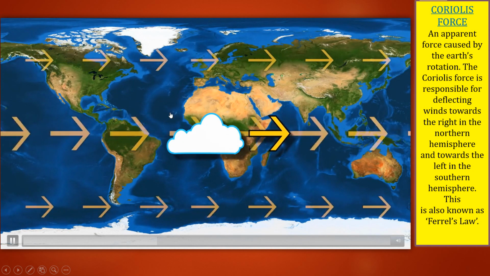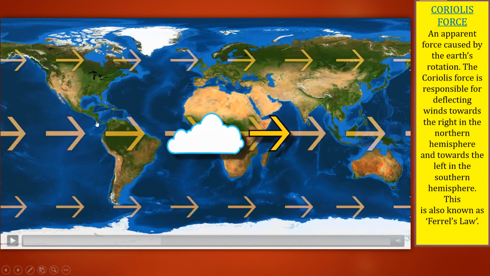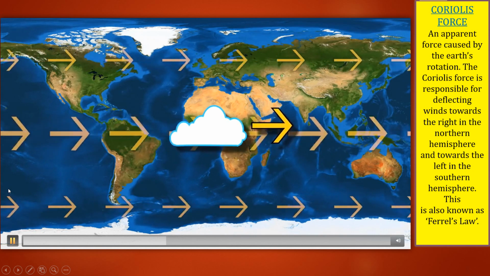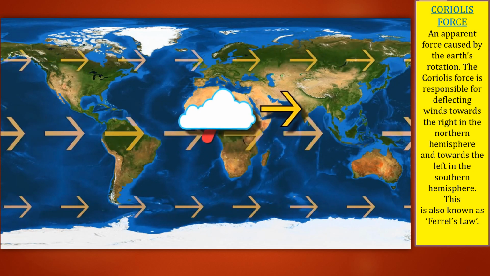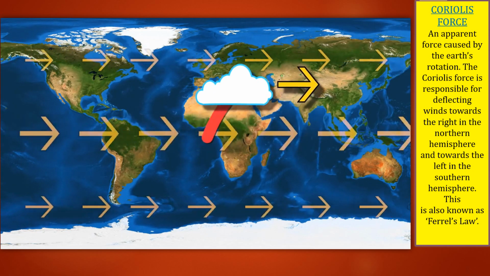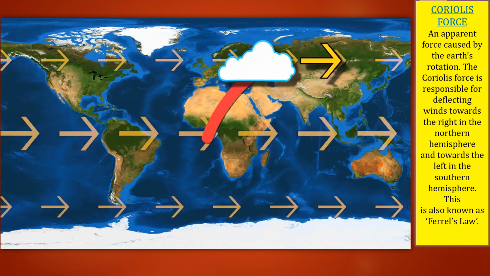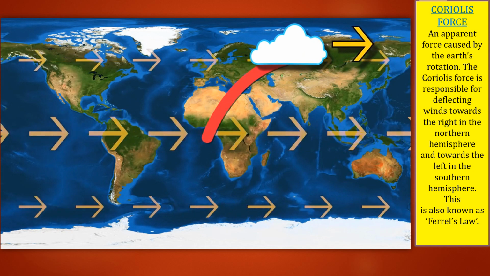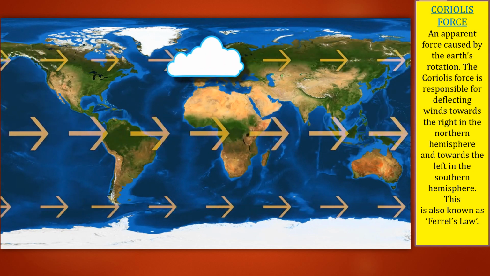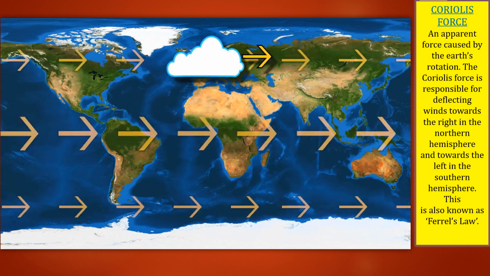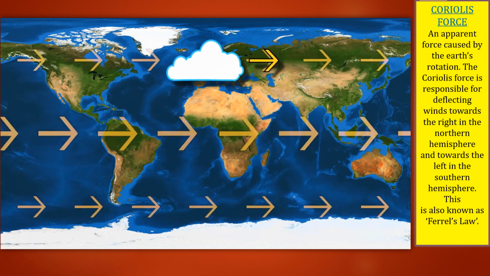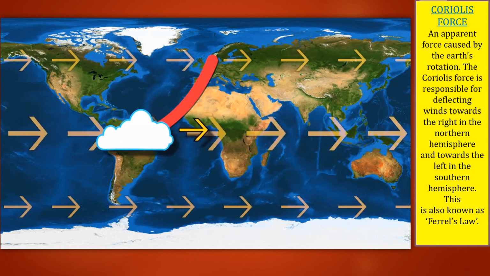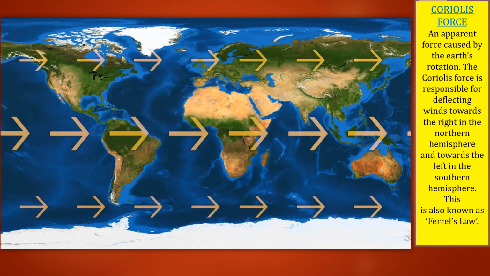So when the clouds get deflected from here and go northward, as they have already got speed here, they will keep that same speed when they go to the north side. They will not move back, they will not get adjusted to the slow speed. And if from the north side, with that slow speed, they are moving to the right side, when they come down towards the equator, they will come to the equator with that same speed.